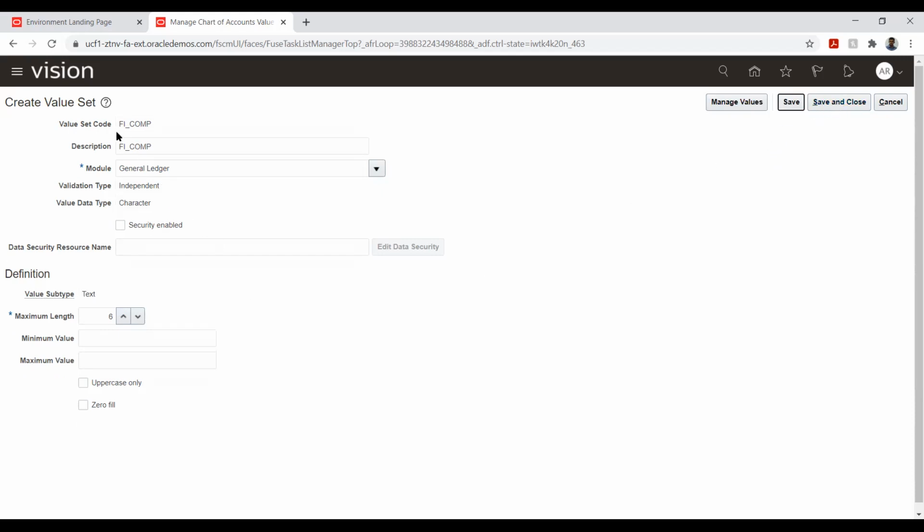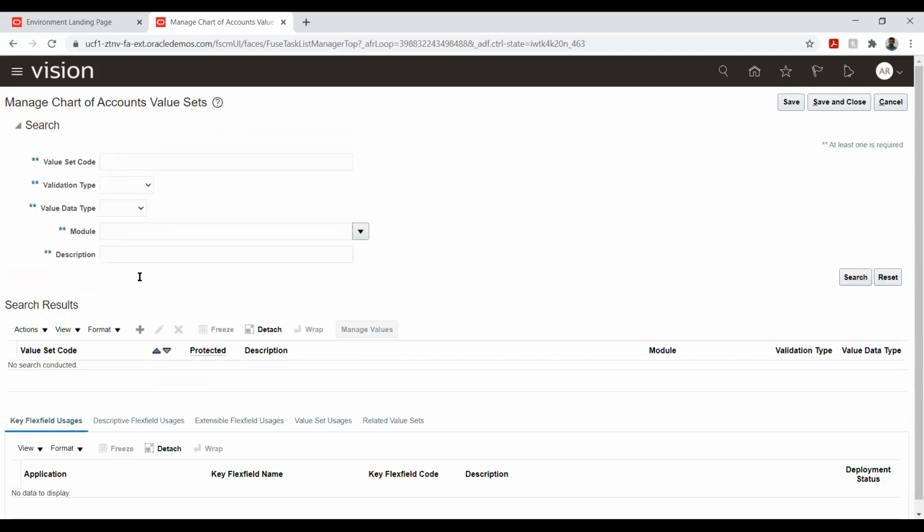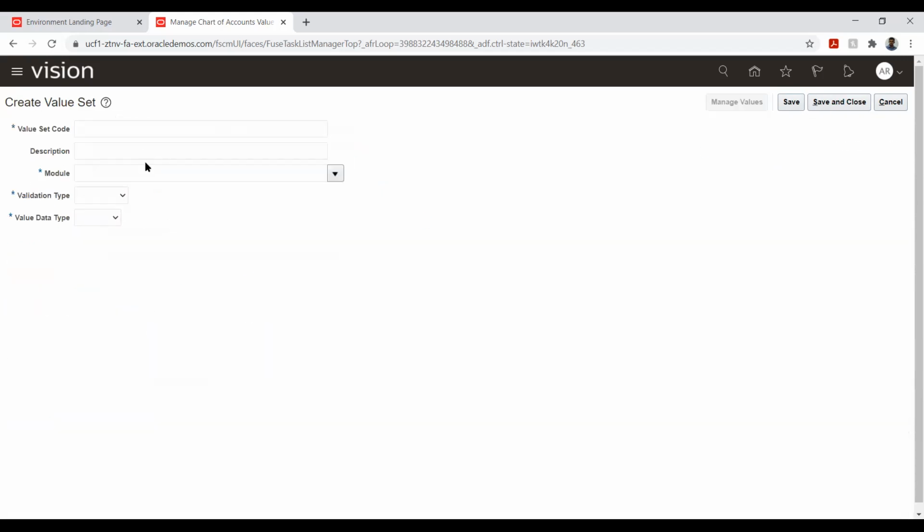Okay. So now this is our value sets, and now we have created it for company. So similarly, let's create another one for accounts, because here it's mandatory to have at least two segments.